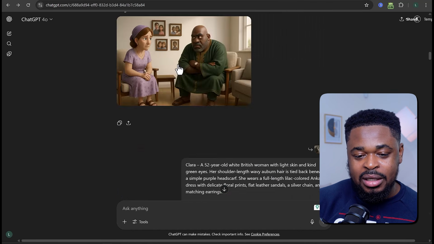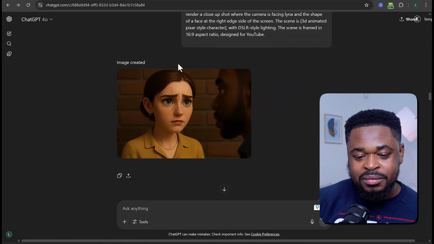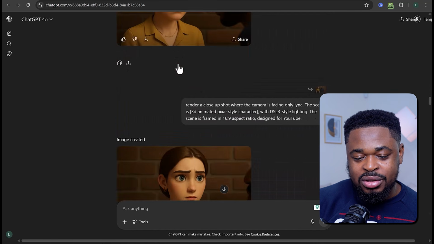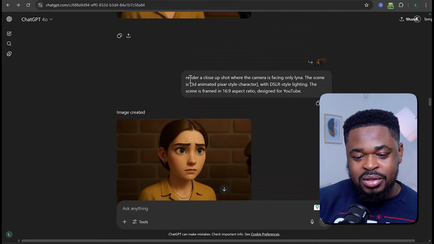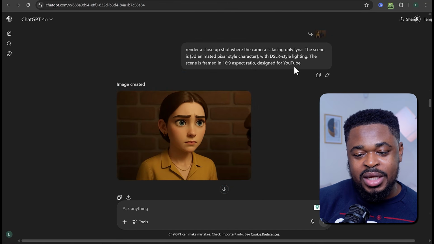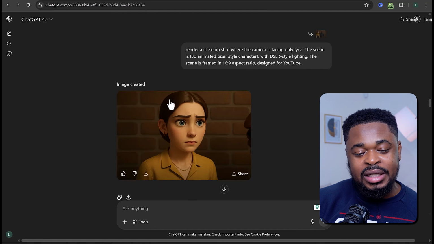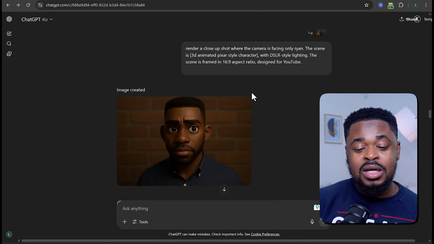So what I did here was I clicked on that image and then I told ChatGPT to just render a close shot where the camera is facing only one character. For example, Lena. This is Lena. The camera is facing only Lena. I also did the same for Ryan.